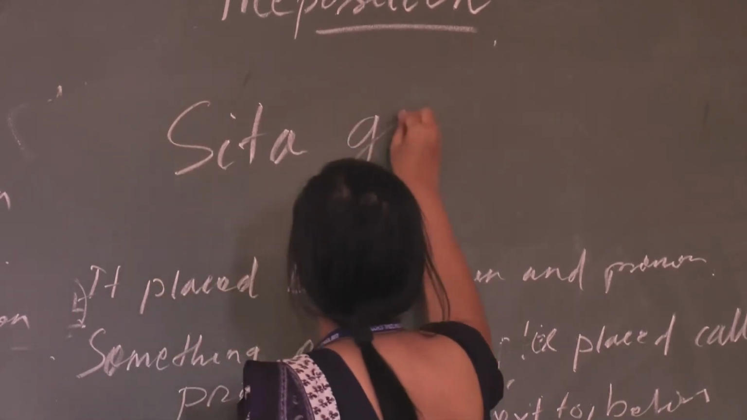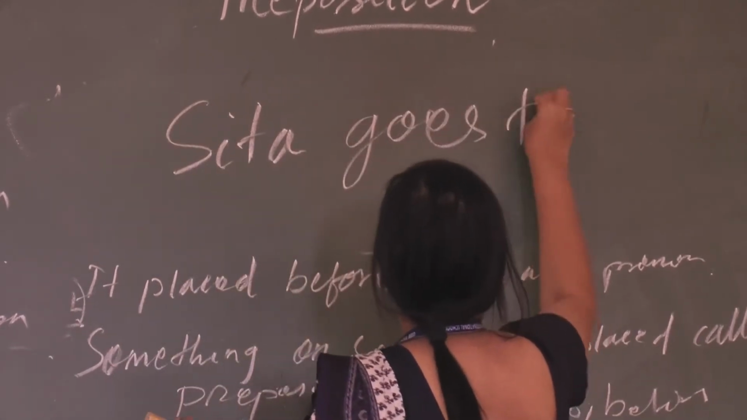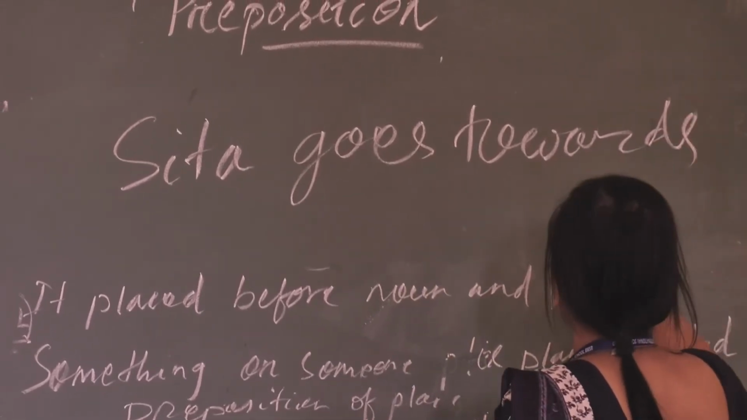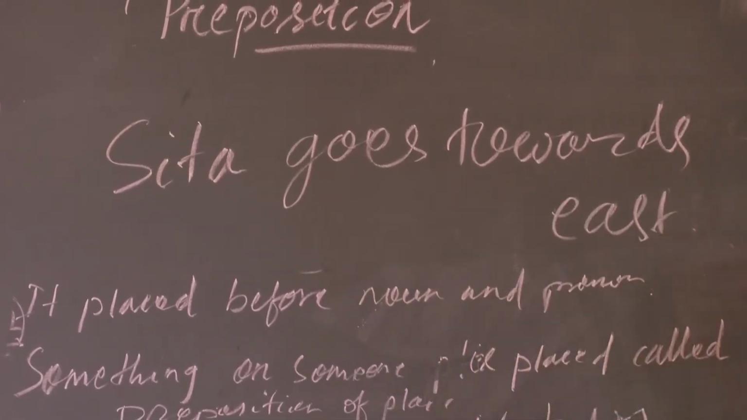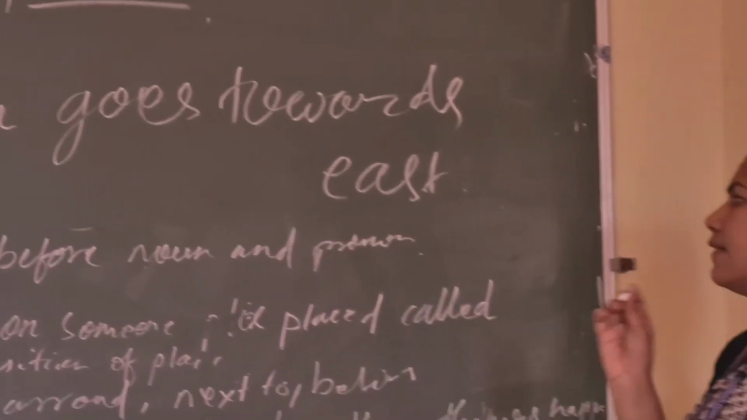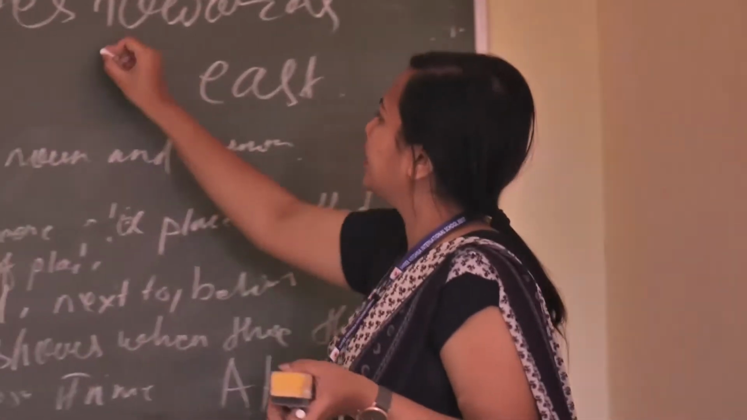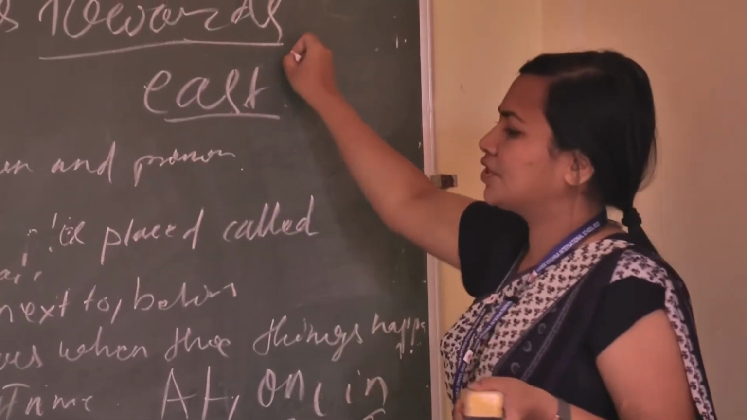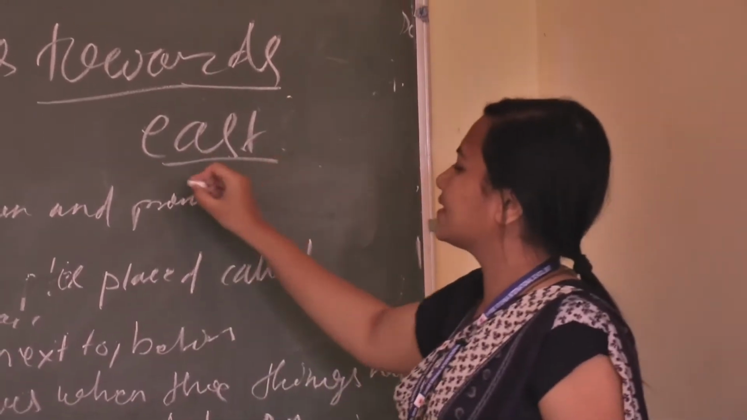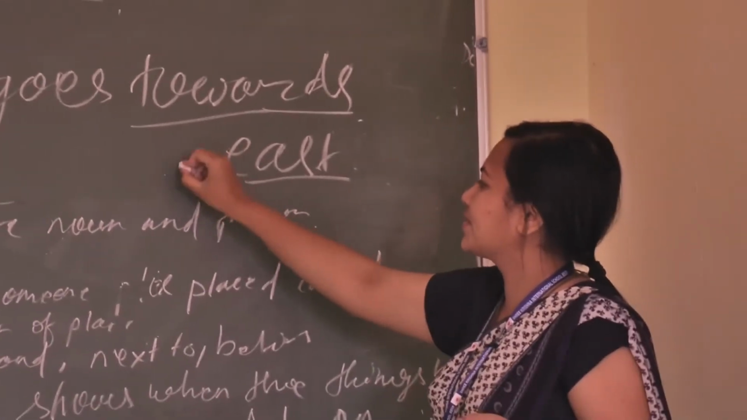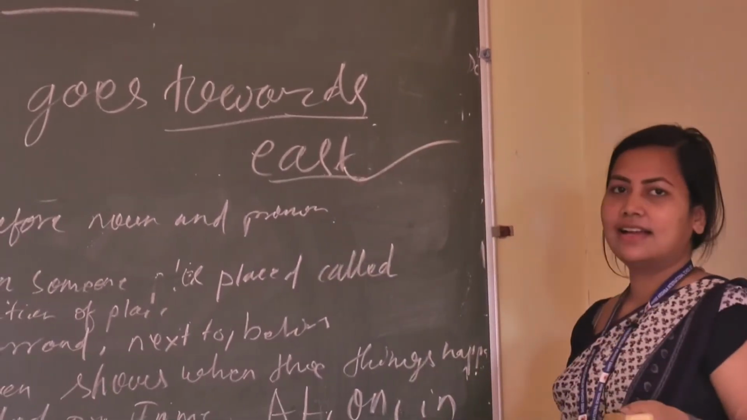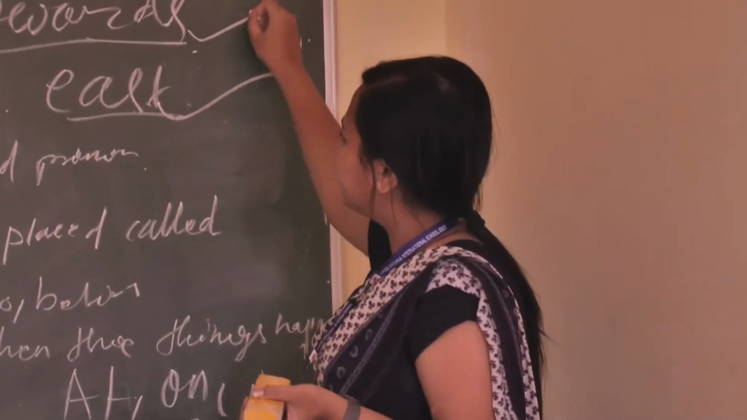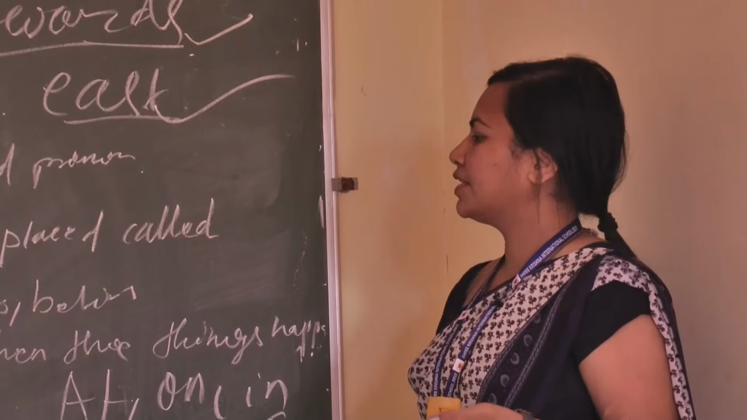Sita goes towards the east. So look at this sentence, Sita goes towards the east. Where is Sita going? Sita is going towards the east. So here towards is the preposition of direction, and it tells about where Sita is going. Sita goes towards the east. And here we clarify about that. It is the preposition of direction.